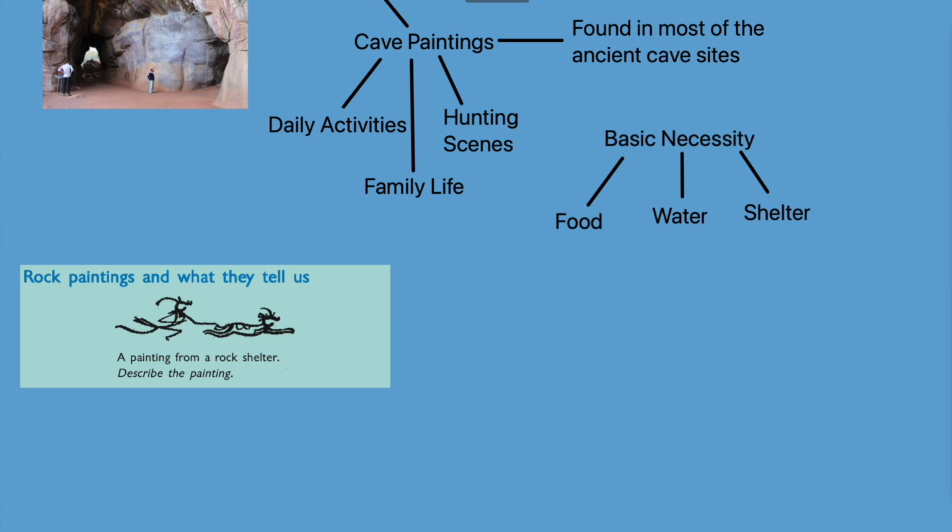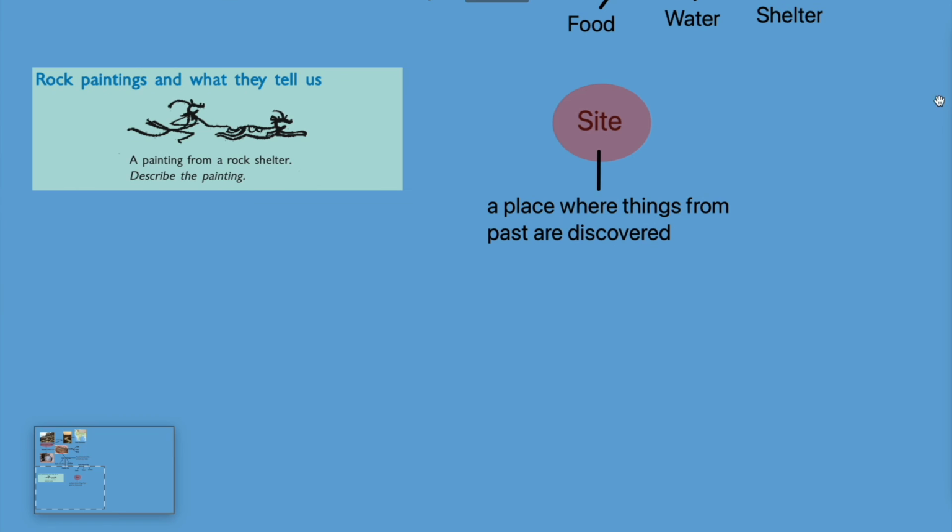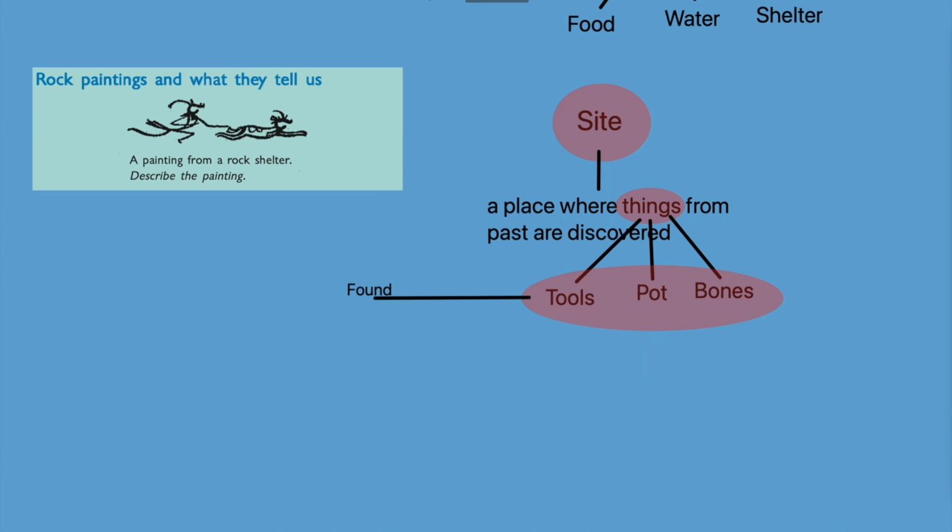I am using the word site again and again. Let me clarify this word a little bit. A site means any place where we find things which were made, used and left over by the early human beings. These things can be tools, pots, bones, etc. found on the surface of the earth, below the earth or even below the water surface.